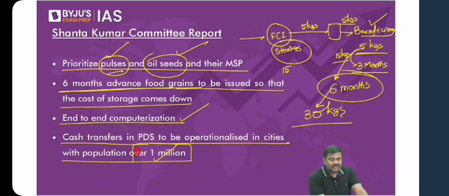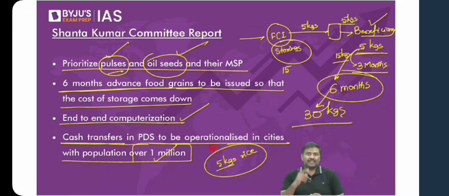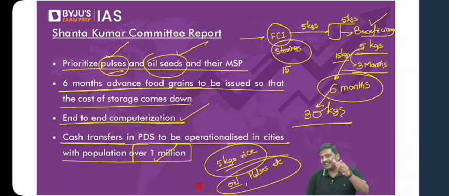Now, what is the basic idea for cash transfer here? Imagine you are a beneficiary, and this month you are given 5 kgs of rice, but you want money for purchasing cooking oil. You want money for purchasing, let's say, pulses, etc. Don't you think that kind of option is not there under NFSA? I would want to purchase pulses, but under NFSA they will not give it to me.